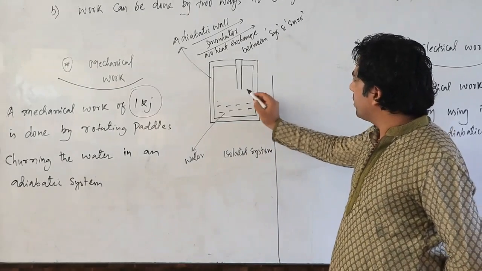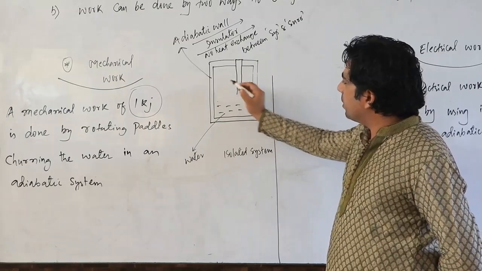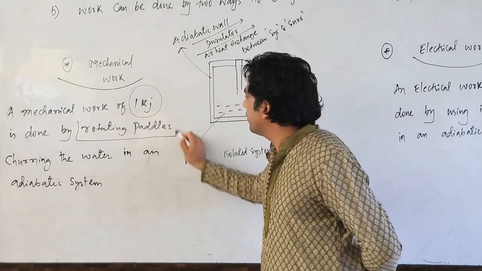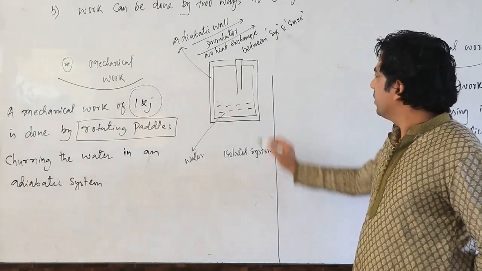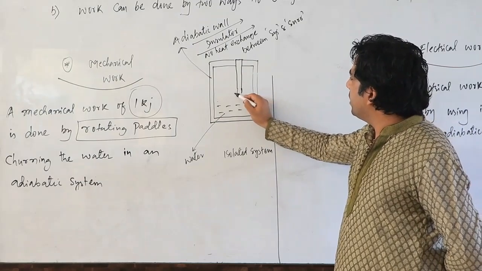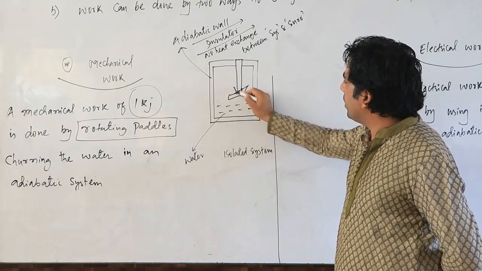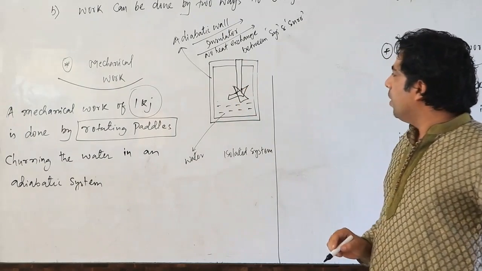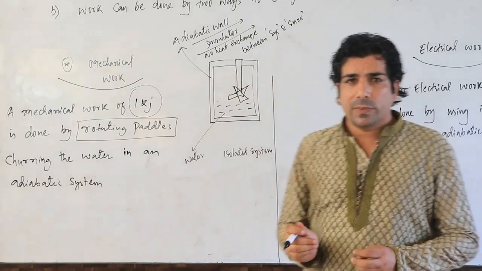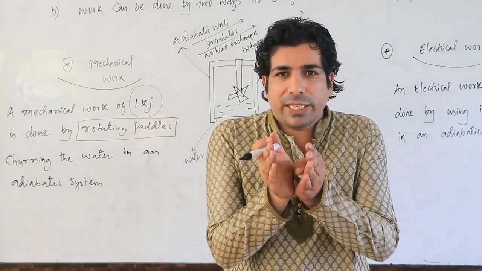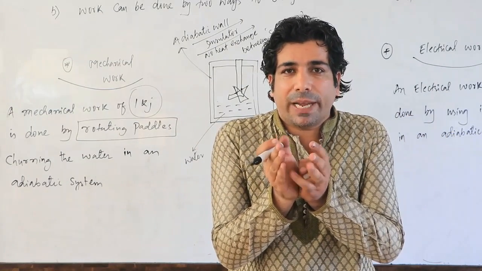In this particular system, if we use the rotating paddles, let's have a look. Let us just draw it roughly here. The rotating paddles we are using here. My dear friends, you just have to take the rotating paddles and do the mechanical work.